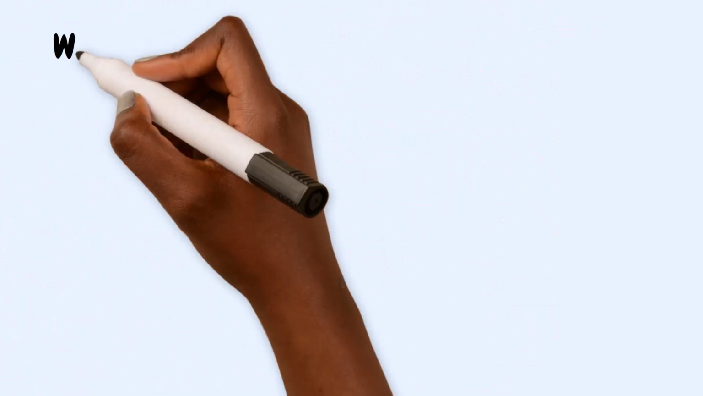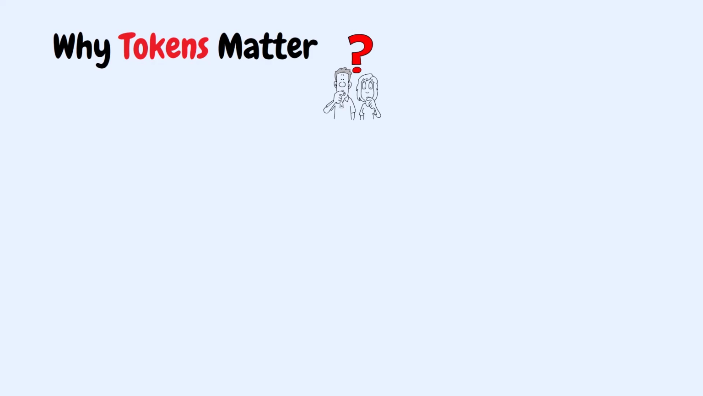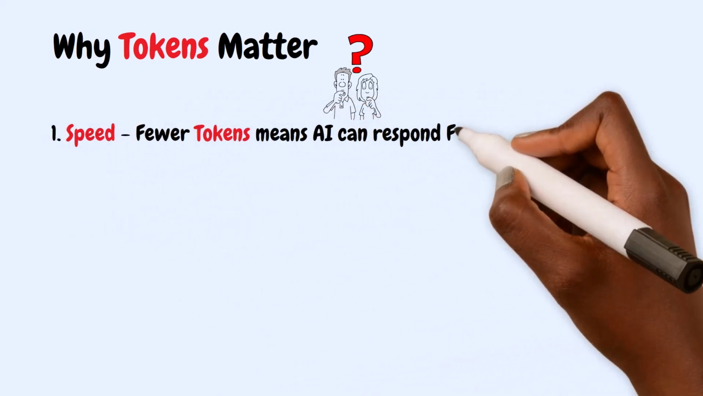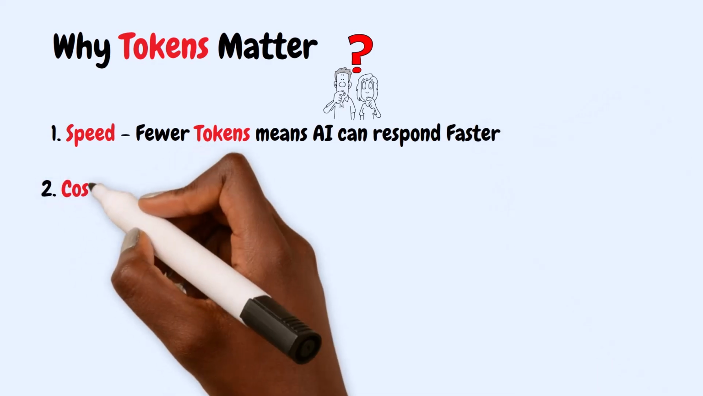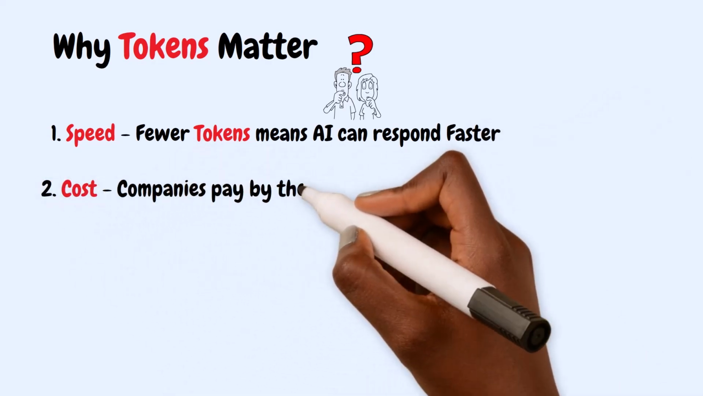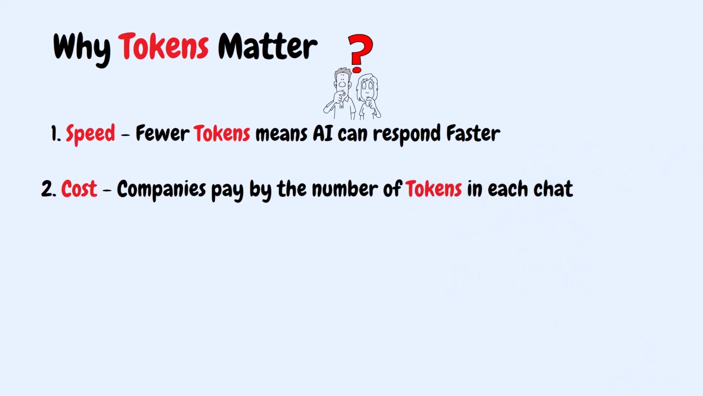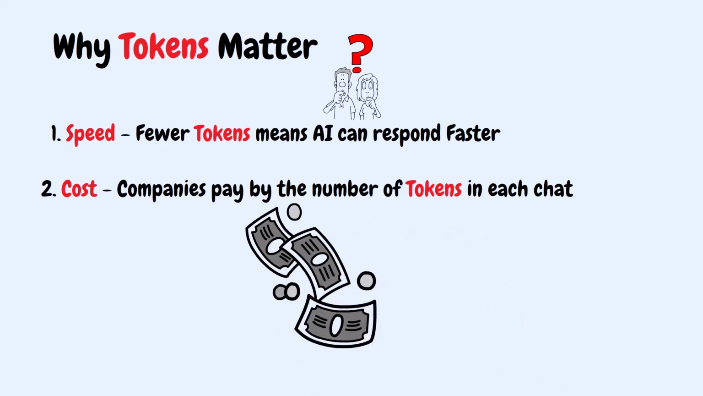Tokens are super important for two big reasons. First, speed. Fewer tokens means the AI can read and respond faster. And second, cost. Companies pay by the number of tokens in each chat. The more tokens in your question and AI's answer, the bigger the bill.